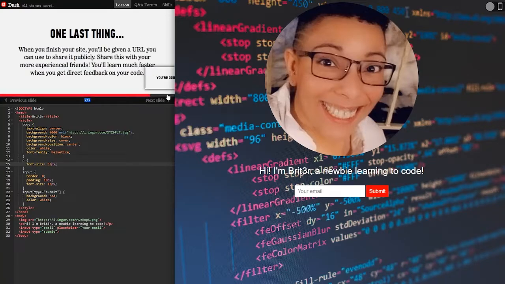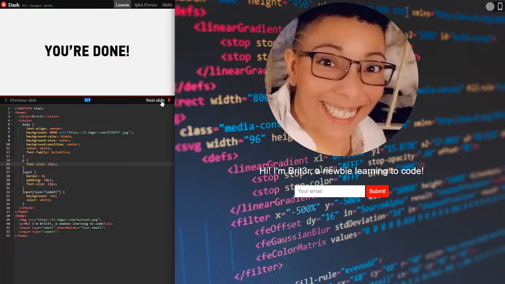One last thing, when you finish your site, you'll be given a URL you can use to share it publicly. Share this with your more experienced friends. You'll learn much faster when you get direct feedback on your code. You're done.